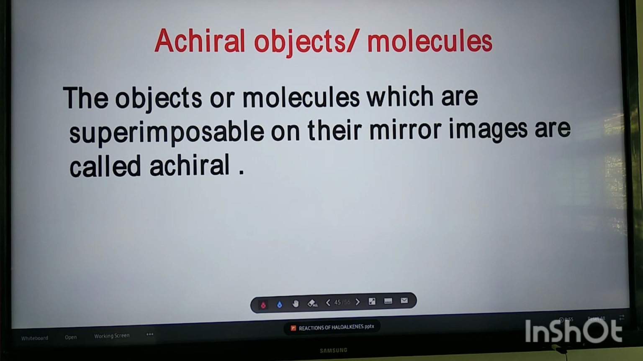So my dear students, what are achiral objects or molecules? The objects or molecules which are superimposable on their mirror image are called achiral.